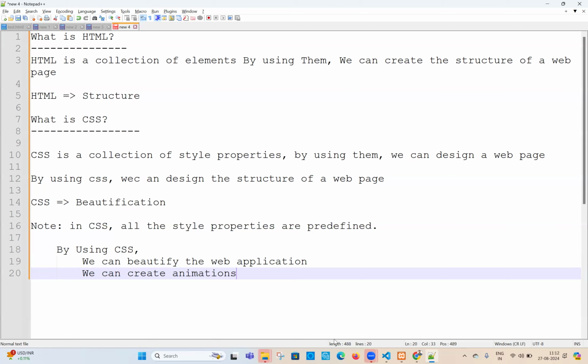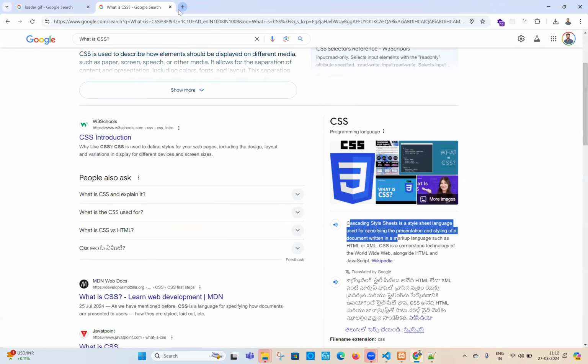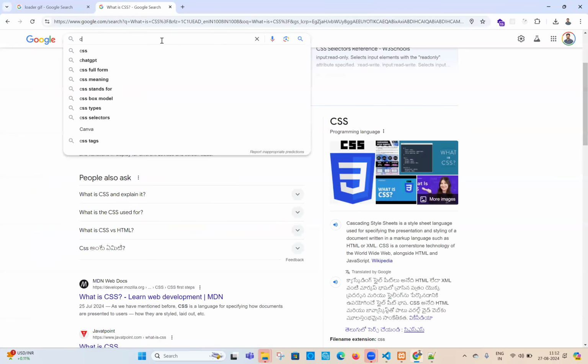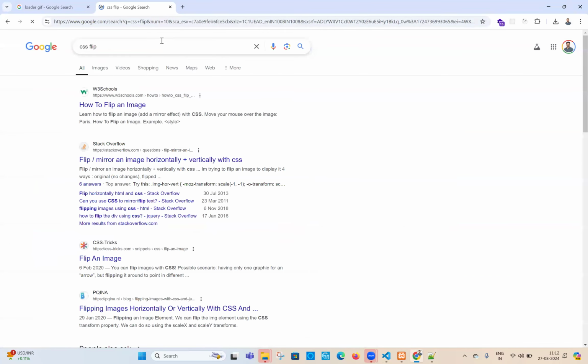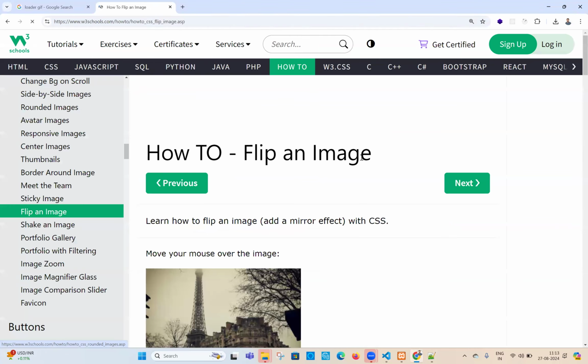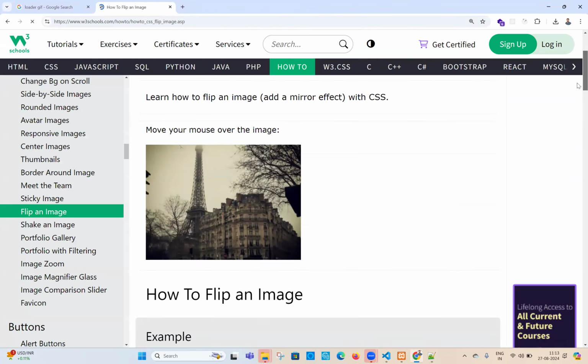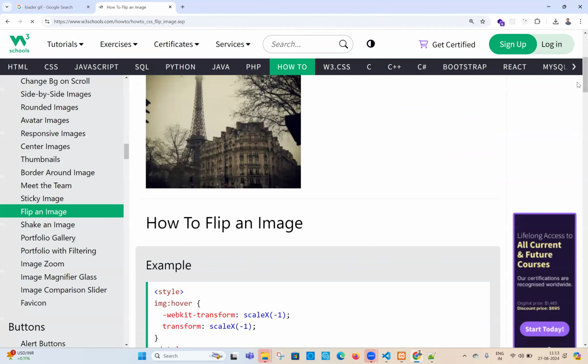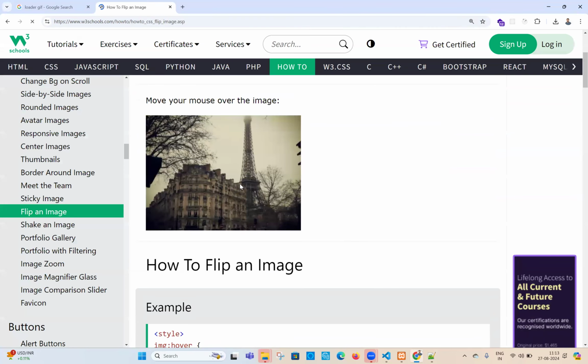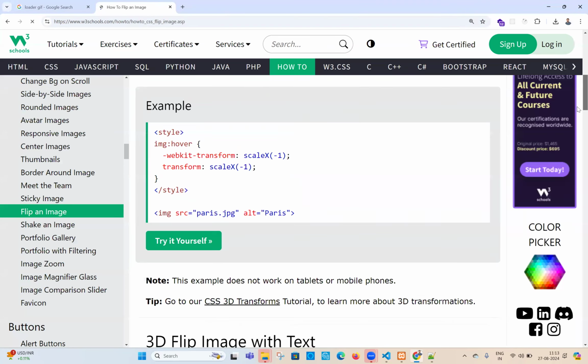Let me show you one example. Maybe wait for a second. Don't worry. Let me show you some examples. CSS flip. What will this flip function do? Can you see this is the image? Watch this carefully. What is happening? Flipping up. Okay, this is not the example I'm expecting.